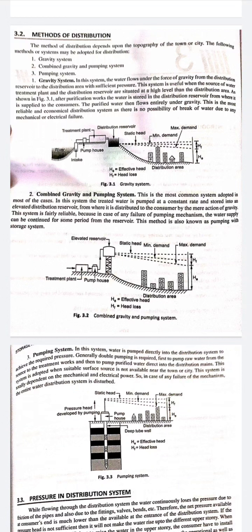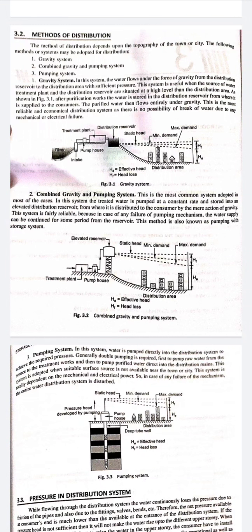So we have understood two methods. The third method is the pumping system, which solely depends upon electrical and mechanical means, right? In this system water is pumped directly into the distribution system to achieve the required pressure. Generally, double pumping is required, first to pump raw water from the source to the treatment works, and then to pump purified water directly into the distribution mains. Yani there is no concept of storing the water. The water is first taken out from the intake for the treatment unit, and after the treatment unit it is again pumped directly into the distribution main.